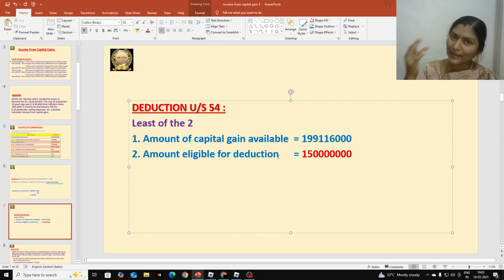If you get more than 10 crores, you give deduction only up to 10 crores, don't give more than that. If you get less than 10 crores, then you can give that. But here it is 15 crores, so we are going to give only up to 10 crores. Remember that point.